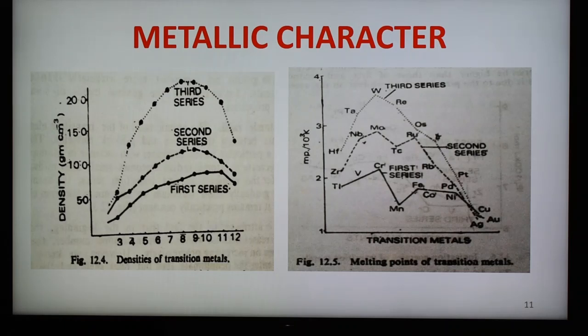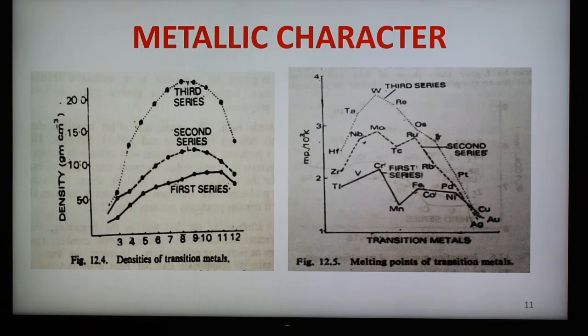All these elements show properties such as different lattices, high density, hardness, high melting and boiling points, high tensile strength, and also ductility, malleability, thermal and electrical conductivities, and luster. All these are properties because all these are metals and they show metallic character. So we have seen detail about the density, and melting point and boiling point.